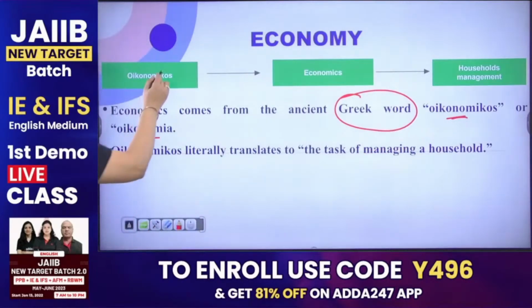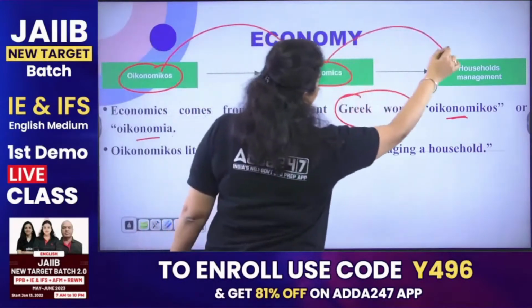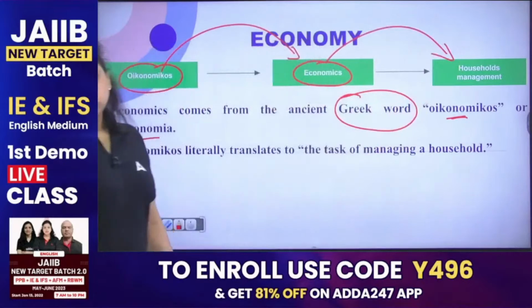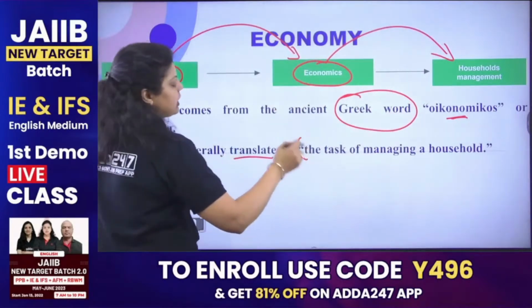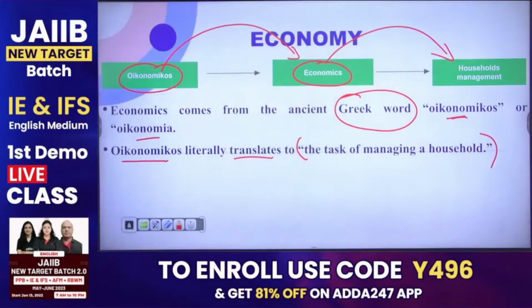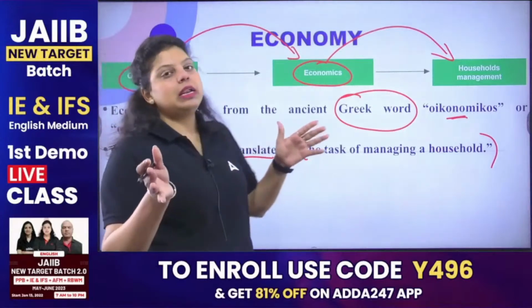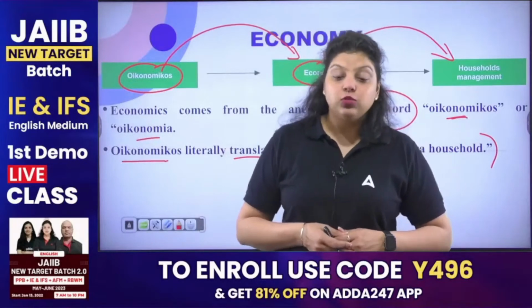Okay, and this oikonomikos means the economics, and it means managing a household. So oikonomikos literally translates to the task of managing a household. So how you are managing your household is your oikonomikos. And from this word we have created the term economics. So it means how we are managing our nation. How you are managing your country is your economics. So that's what economics is.